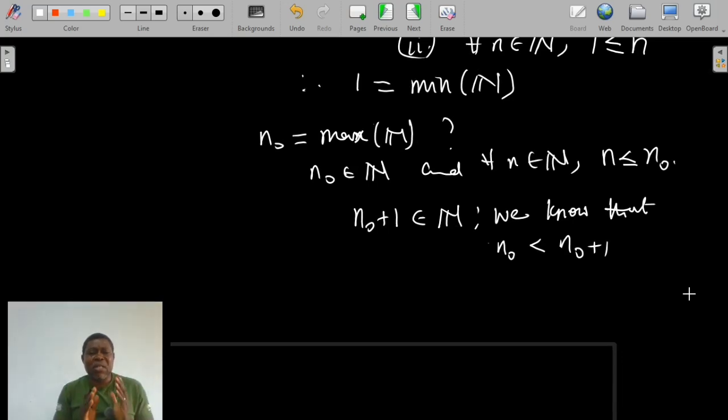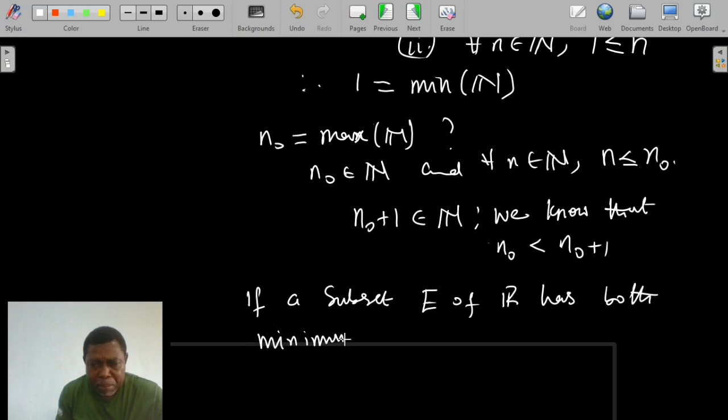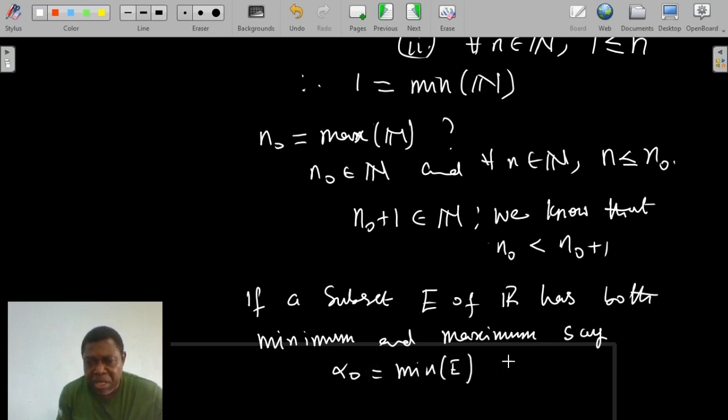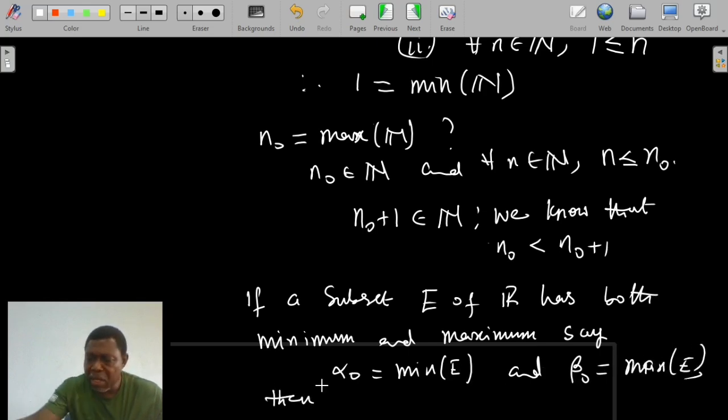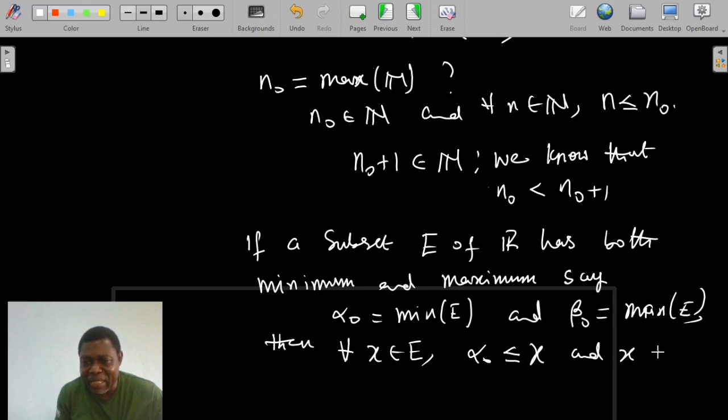So the one thing I want us to pick from here is that if a subset, say E of R, has both minimum and maximum, say alpha naught equals minimum of E, and beta naught equals maximum of E, then we will observe that alpha naught is in E, beta naught is also in E, and furthermore, for any x we pick in E, alpha naught must be less than or equal to x, and x must be less than or equal to beta naught.